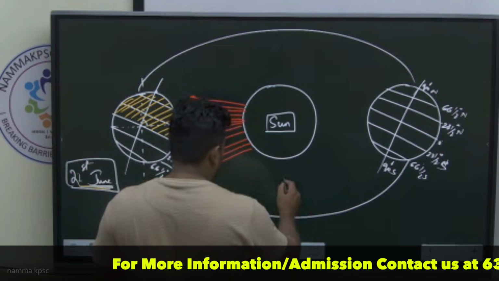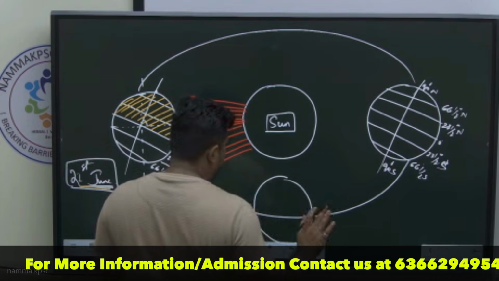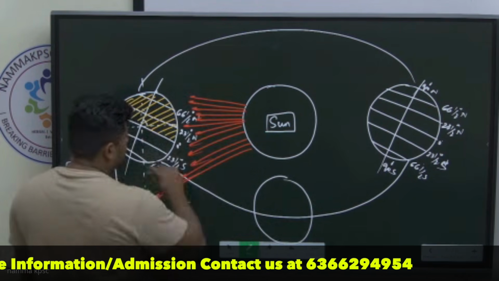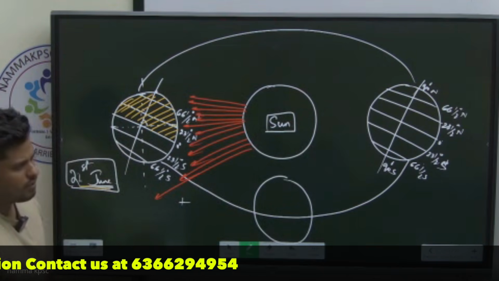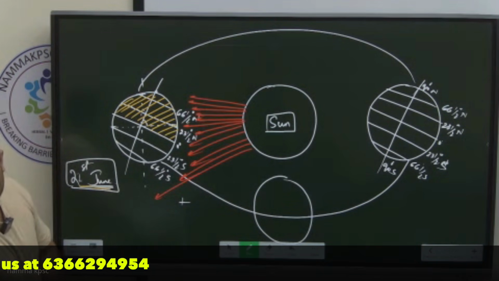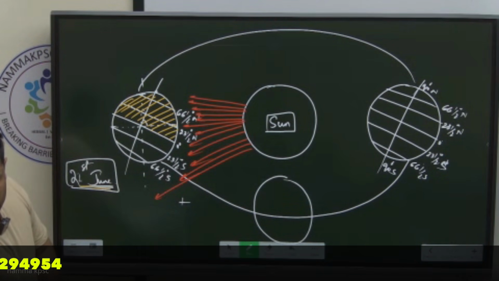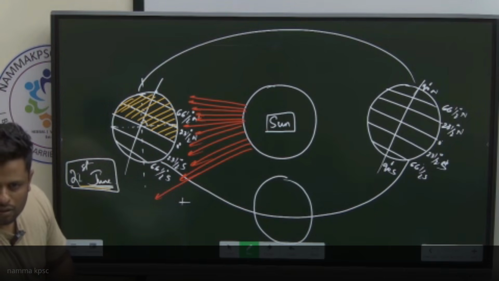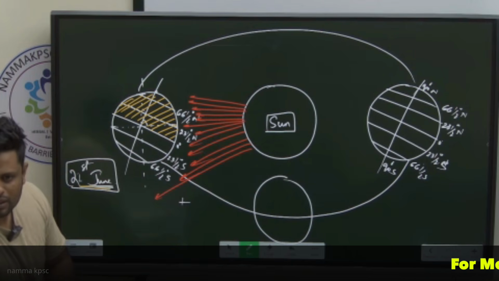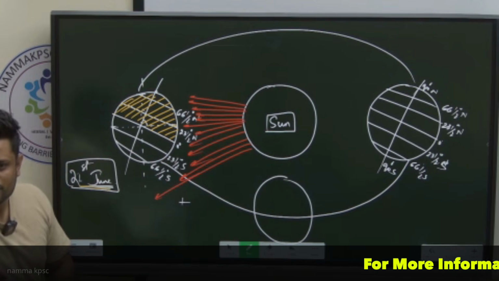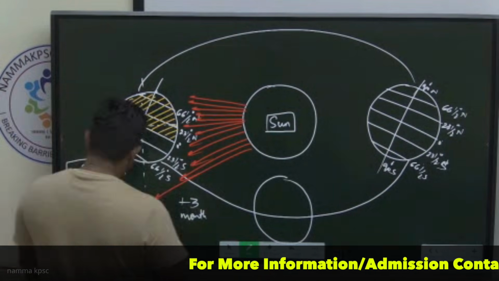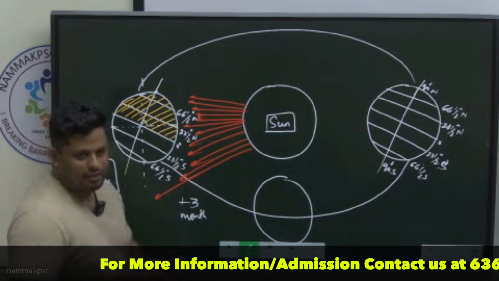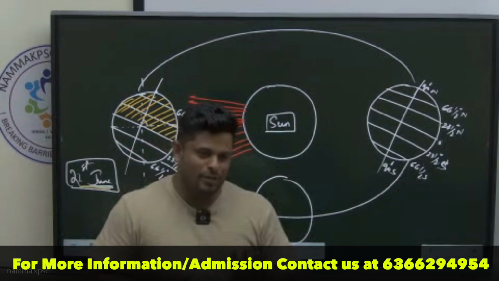Let's say earth is here. I don't want the tilting and whatnot. How many days does it take for one entire revolution? How many months? 12 months. 1 year has 12 months. If I divide it by 4, 360 by 4, 12 by 4, 3 plus 3 months. If this is June,